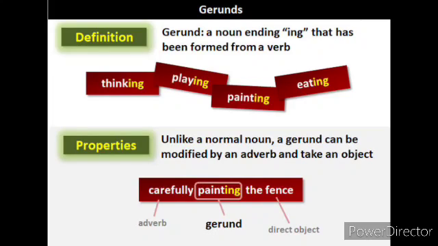Carefully painting the fence. Carefully is the adverb, painting is the gerund, the fence is the object here. So a gerund is a noun with ing that has been formed from a verb.